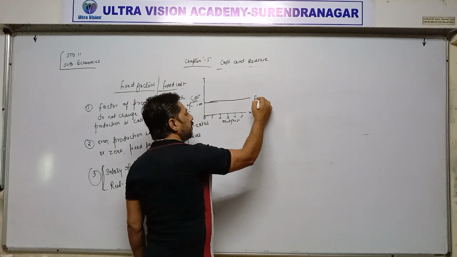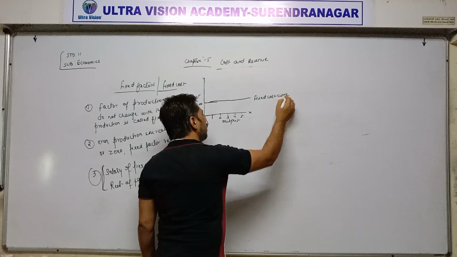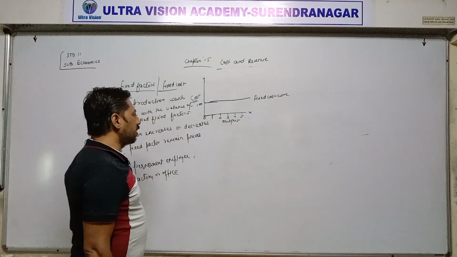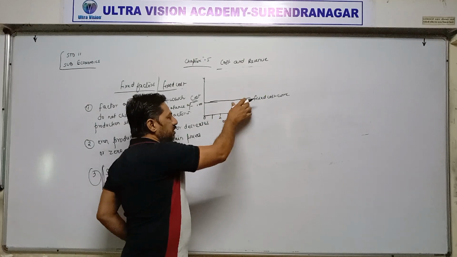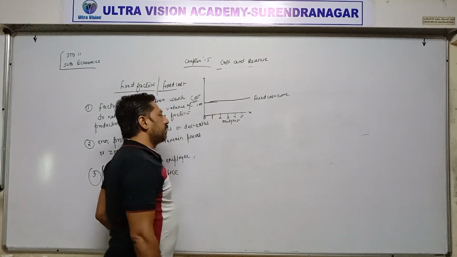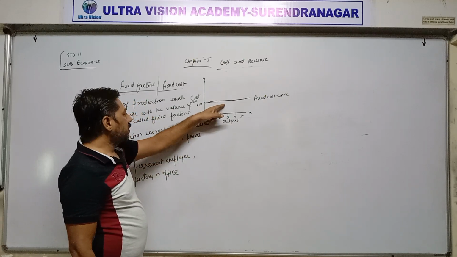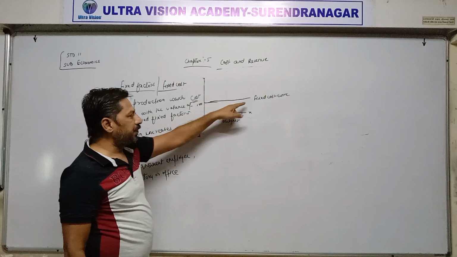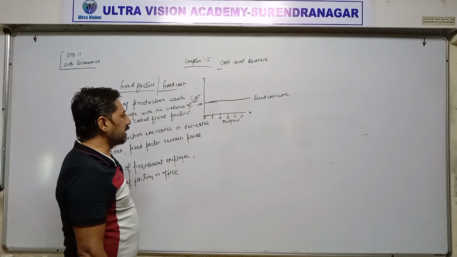This fixed cost curve is parallel to x-axis because it remains fixed whether production is 1, 2, 3 or 5. Whether production is increasing or decreasing, the cost which remains fixed is called fixed cost. According to diagram, fixed cost is parallel to x-axis.